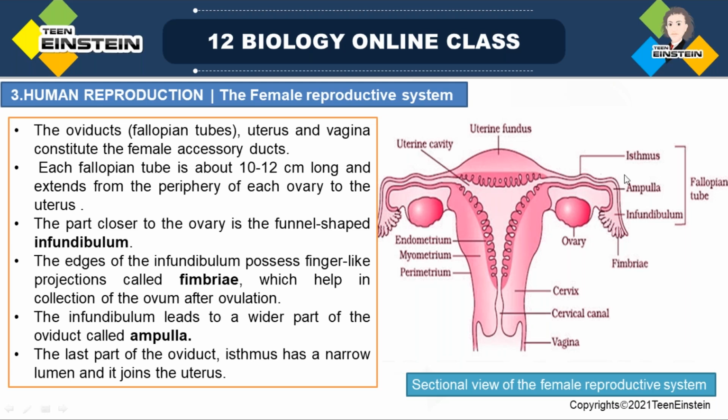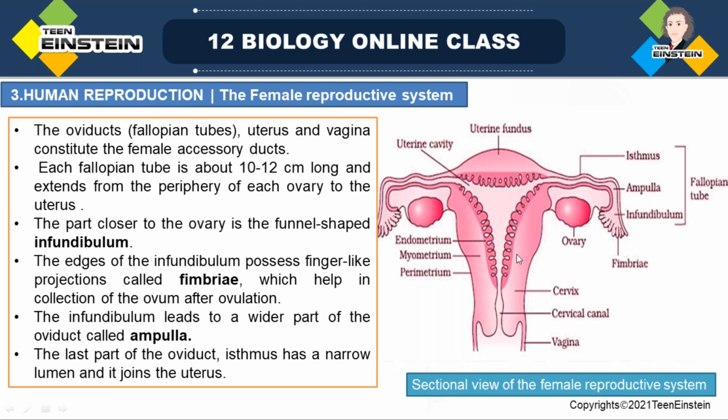You can see here, the whole part, the infundibulum, ampulla and isthmus, are the parts of the fallopian tube. The starting part is the infundibulum, then the ampulla, then comes the isthmus, which joins with the uterus or uterine cavity.